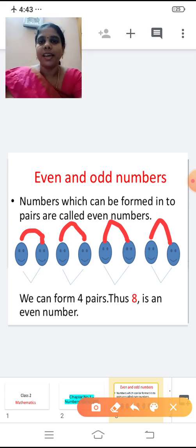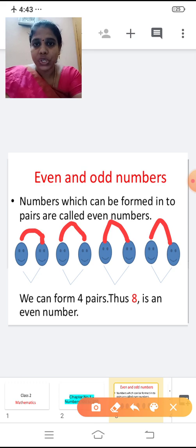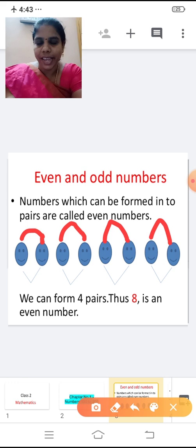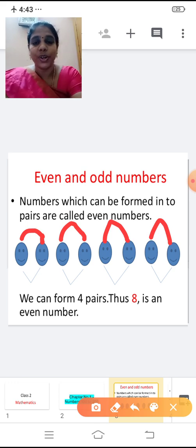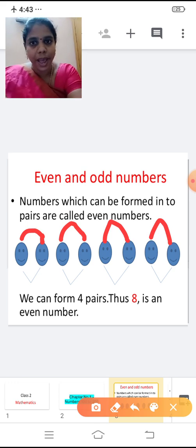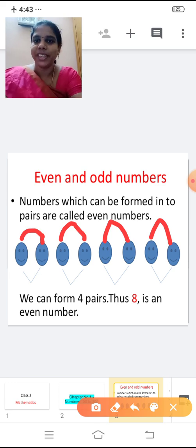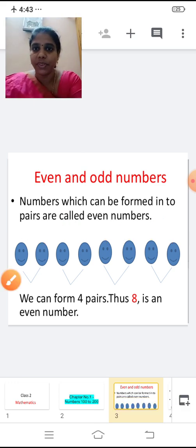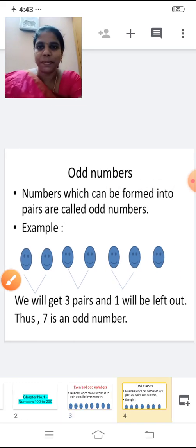Let me repeat. Numbers which can be formed into pairs are called even numbers. So we are taking the number 8 and 8 smileys. Now we are going to make it as a pair. So 4 pairs are formed. So then it is an even. 8 is an even number. Next we'll move on to the odd numbers.